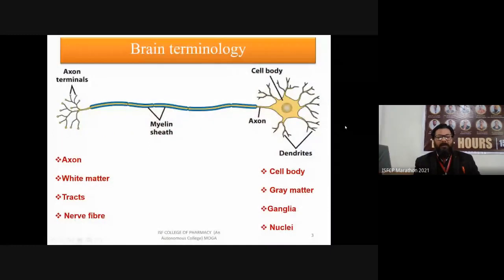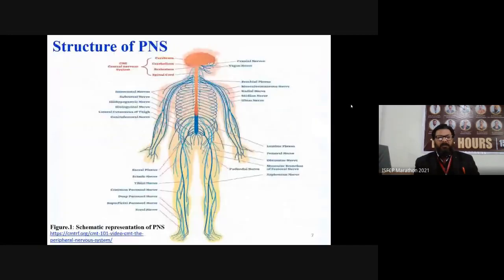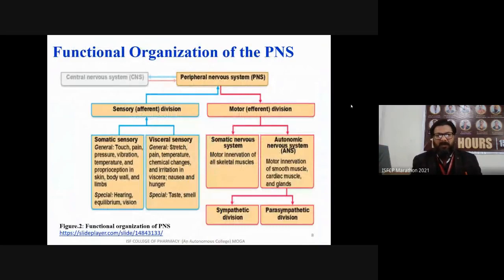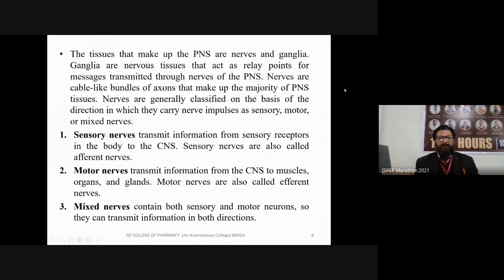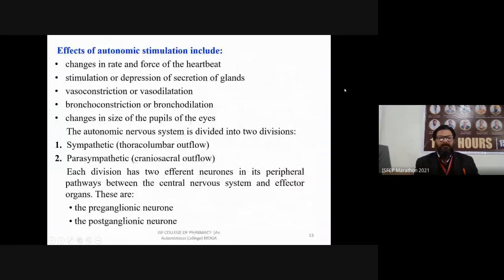In my morning lecture, we discussed the peripheral nervous system. We discussed the structure of the PNS and the functional organization of the PNS, where different types of sensory and motor neurons are there. Then we discussed the reflex arc, the somatic nervous system, and the autonomic nervous system.